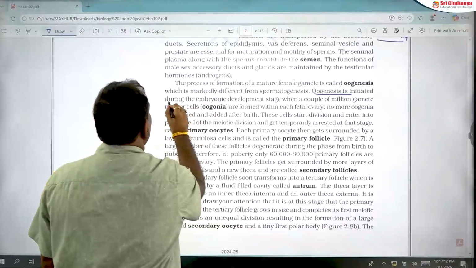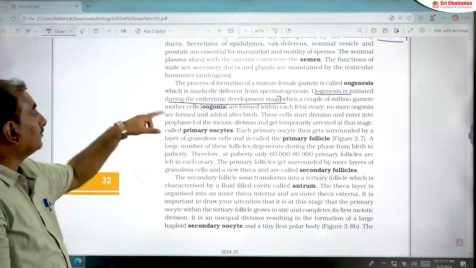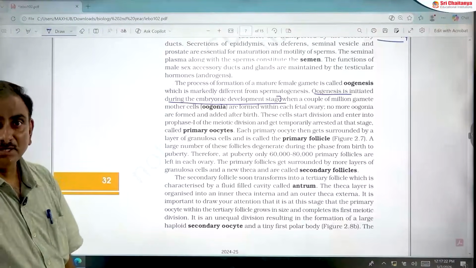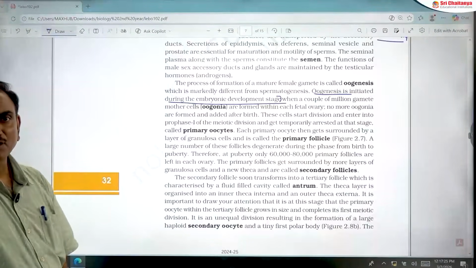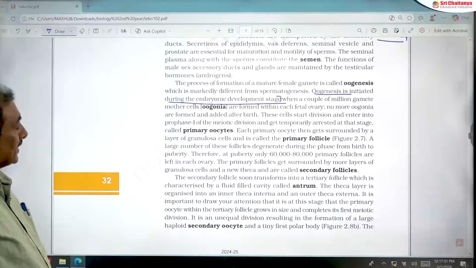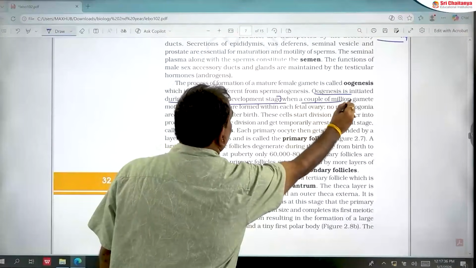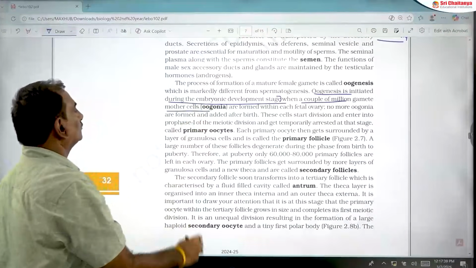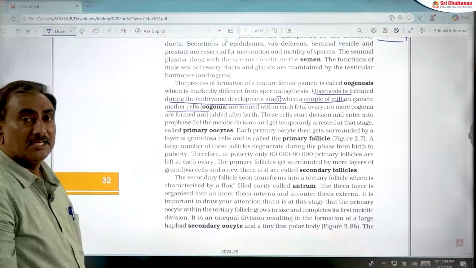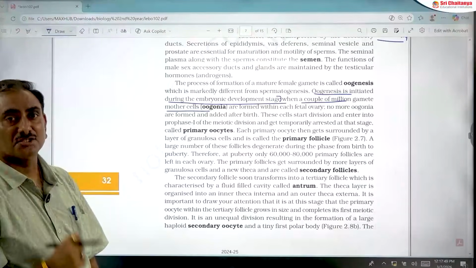Oogenesis is initiated during the embryonic developmental stage. So this is very important. Oogenesis begins in embryonic stage, but spermatogenesis begins at puberty, that is at the age of 13 or 14 years. But oogenesis begins in embryonic stage. In embryonic stage, from each ovary, a couple of million oogonia, that is ova mother cells, are formed. In fetal stage, each ovary produces 2 million oogonia.